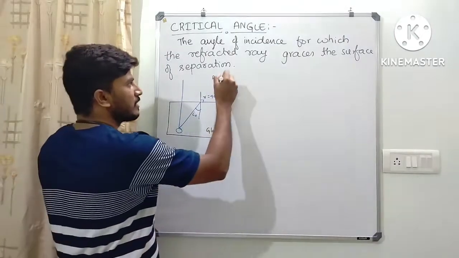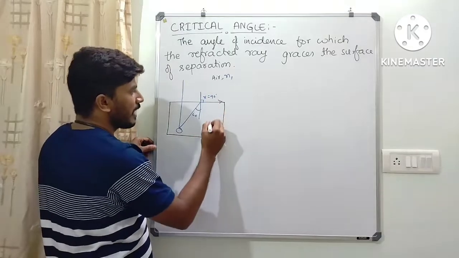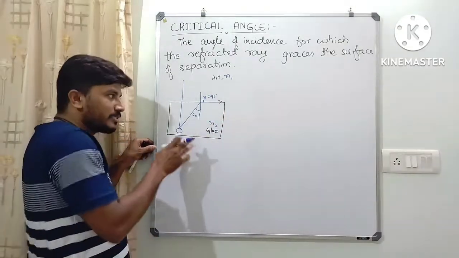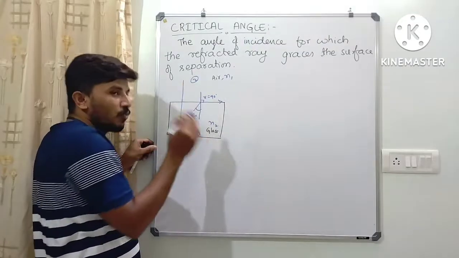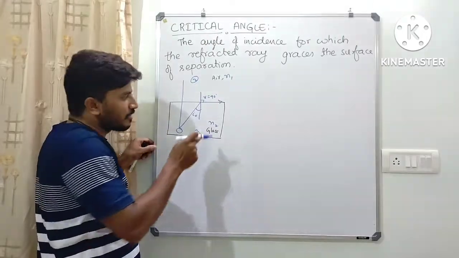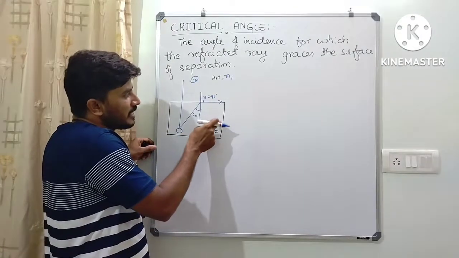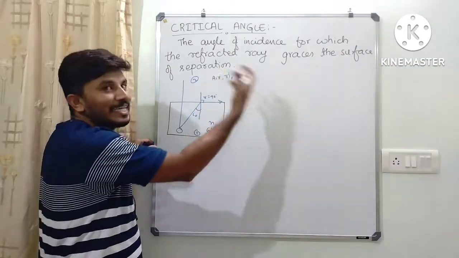Let us consider the refractive index of the second medium is N1 and of the first medium is N2. I consider this one the first medium and this the second medium, because light is moving from this medium to this medium. But I have considered the refractive index of this one as N2 and this one as N1. We can consider this is Ng and this is Na.